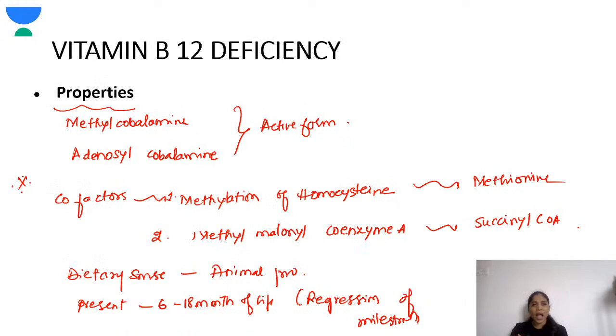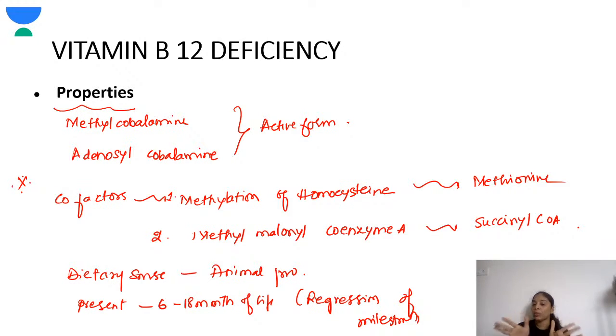So next, coming to vitamin B12. The active forms of vitamin B12 are methylcobalamin and adenosylcobalamin. These two are very important for the methylation of homocysteine to methionine, and for the conversion of methylmalonyl coenzyme A to succinyl CoA. So these are very important cofactors.